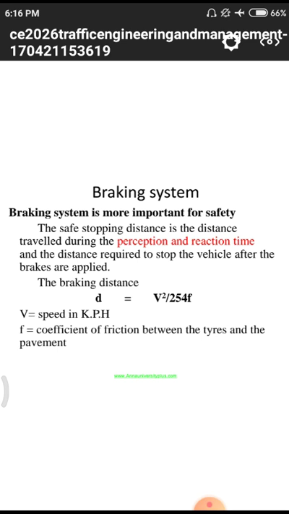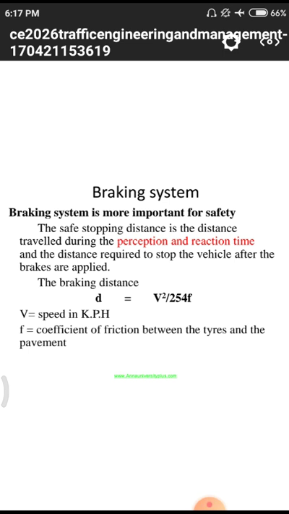We have different types of vehicles like passenger car units (PCUs), pedestrians, animal drawn vehicles, and long vehicles. For all of those different kinds of vehicles, what are the different braking systems we have to maintain? All those values are prescribed as per IRC. First, we have to discuss the importance of safety against the braking system.